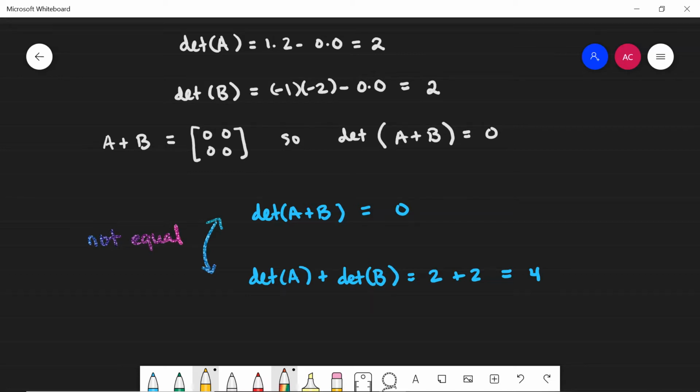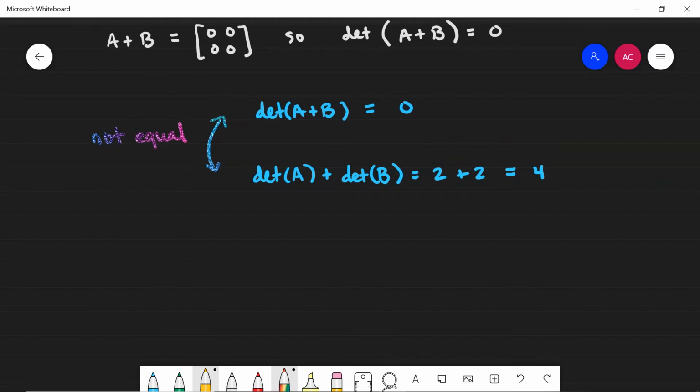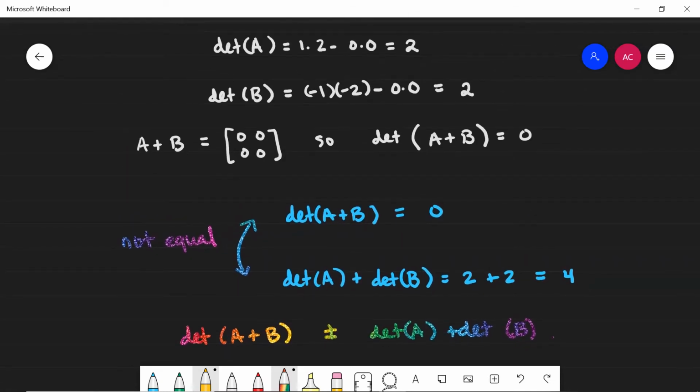Okay. And in general, this is true, that the determinant is not additive like this. So the determinant does not enjoy a nice property of the form determinant of A plus B is equal to the determinant of A plus the determinant of B.